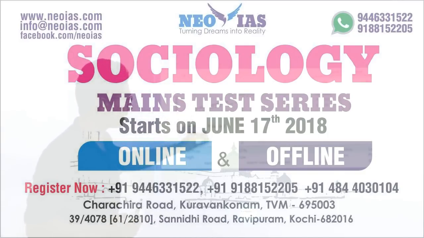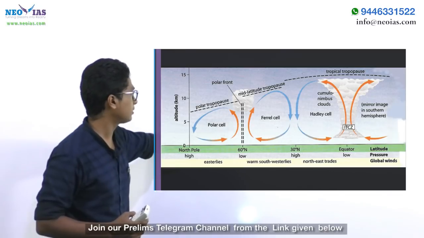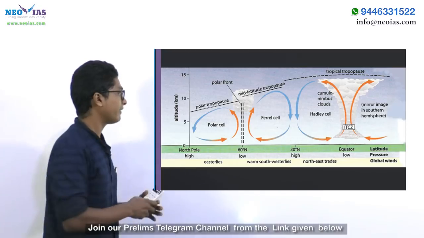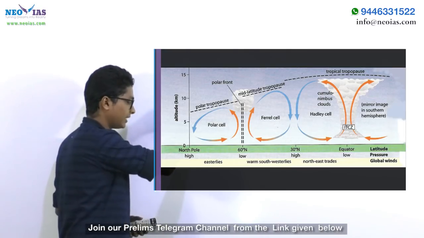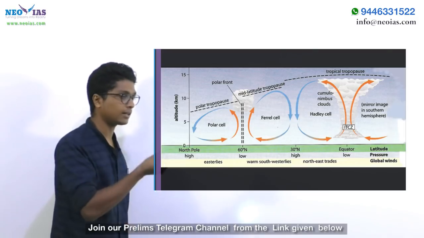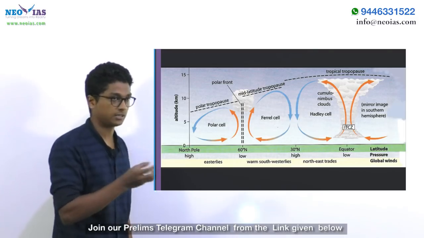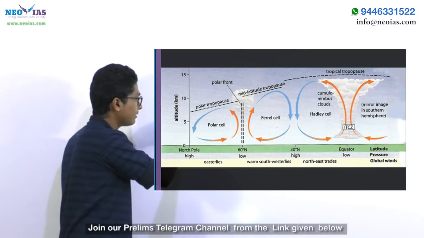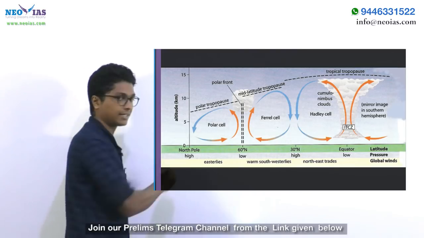So what happens is that due to the presence of the polar front, the ozone depleting substances will get uplifted, and when they reach the polar regions, they form the polar stratospheric clouds, meaning that all the ozone depleting substances will get trapped inside this stratospheric cloud. They'll lie near the polar regions itself.